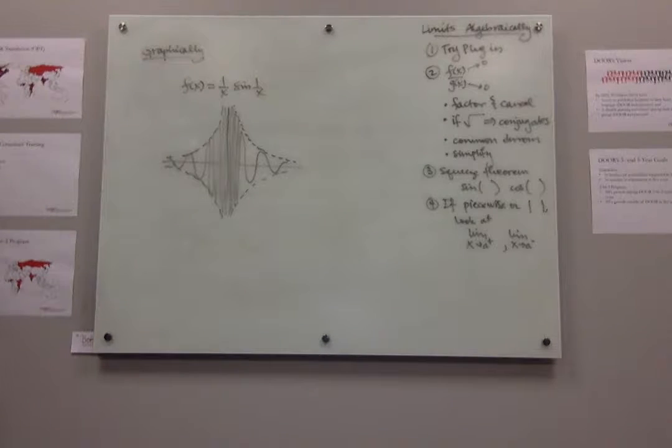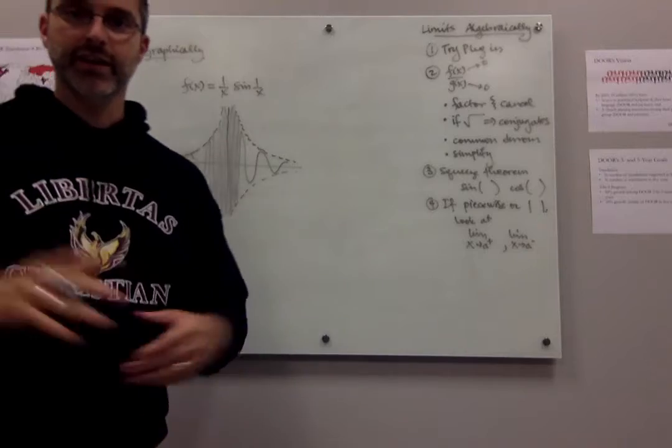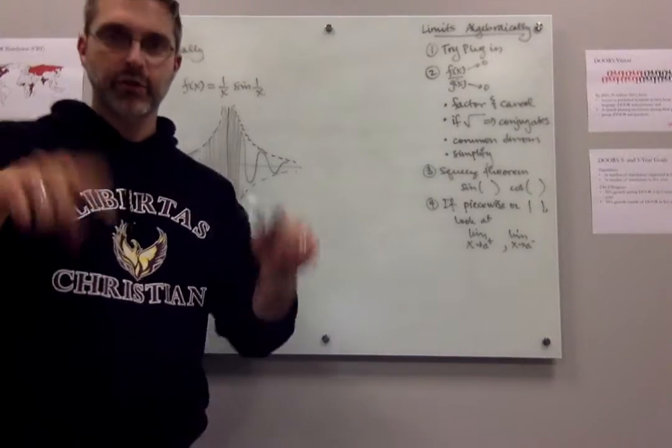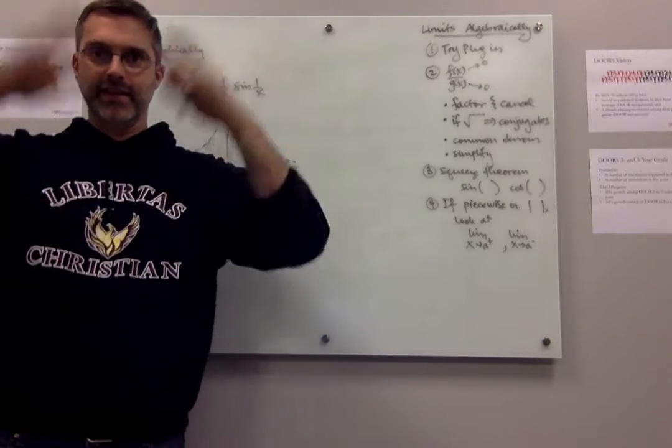Okay, which is even worse than sine 1 over x, okay? It does kind of the sine 1 over x behavior, but then it also has the 1 over x behavior that ends up getting bigger and bigger.